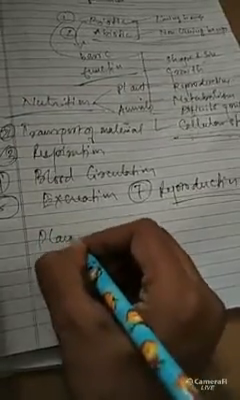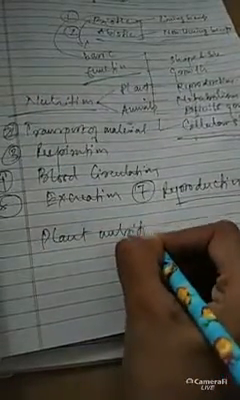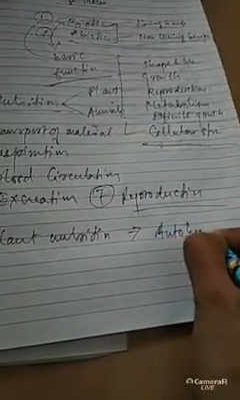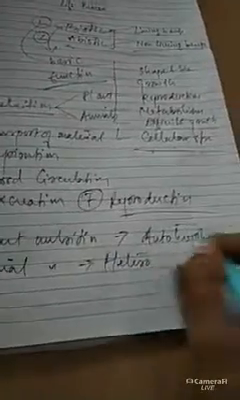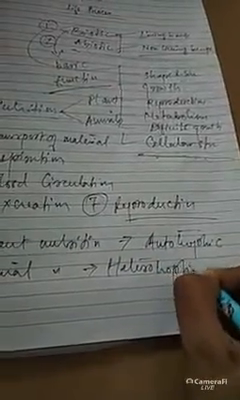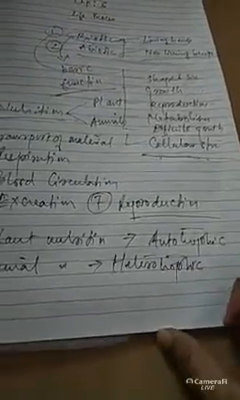So what is the meaning of the plant nutrition? The plant nutrition is also called the autotrophic nutrition, and the animal nutrition is also called the heterotrophic nutrition. Okay, so first thing you have to know is the basic definition of the autotrophic nutrition and the heterotrophic nutrition.